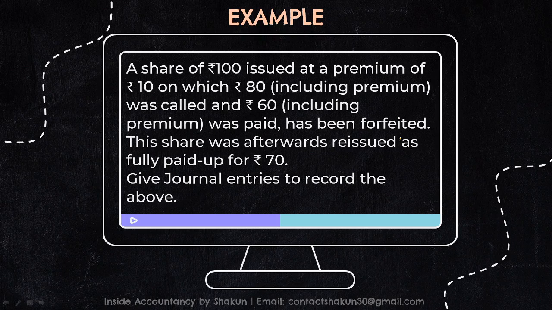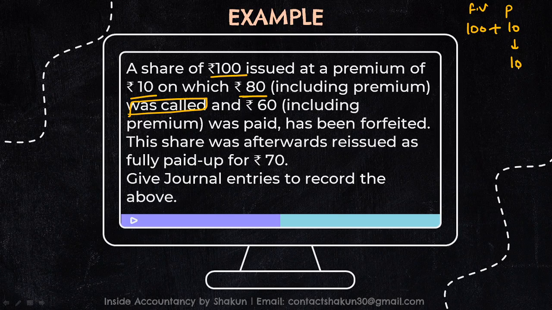So, a share of rupees 100 face value is issued at a premium of 10. So, we have a premium here of 10 rupees, on which 80, including premium, was called. So, what does that mean? 100 plus 10 is the face value and the premium, and out of this only 80 rupees has been called, which also includes the premium.